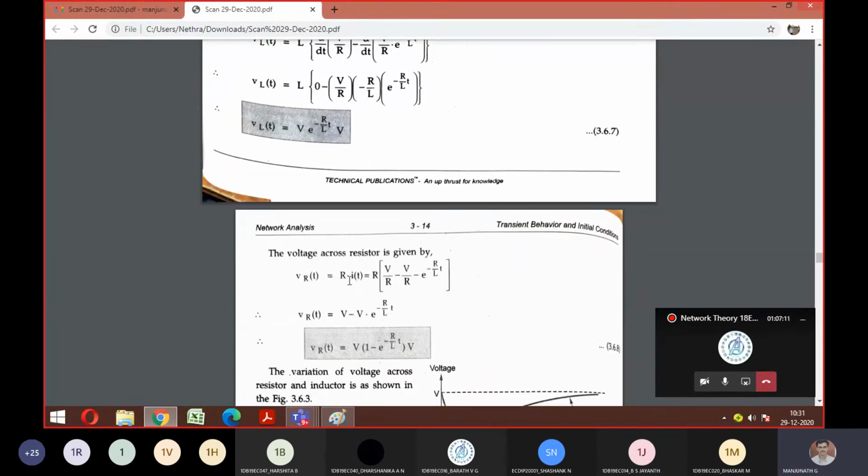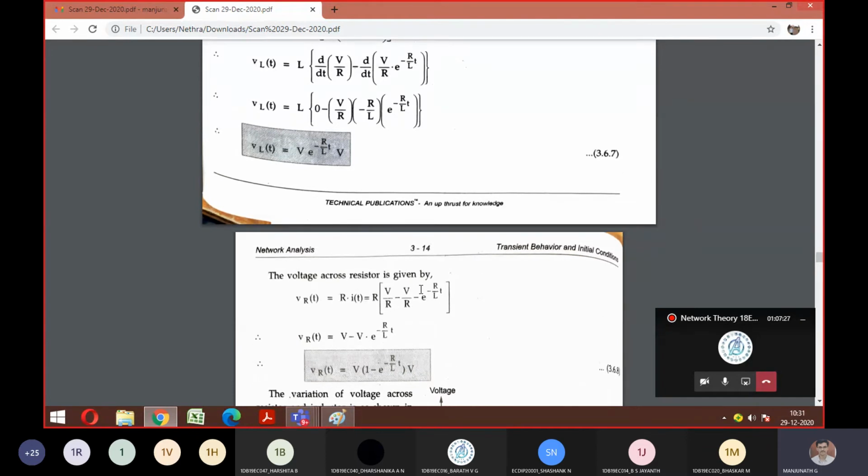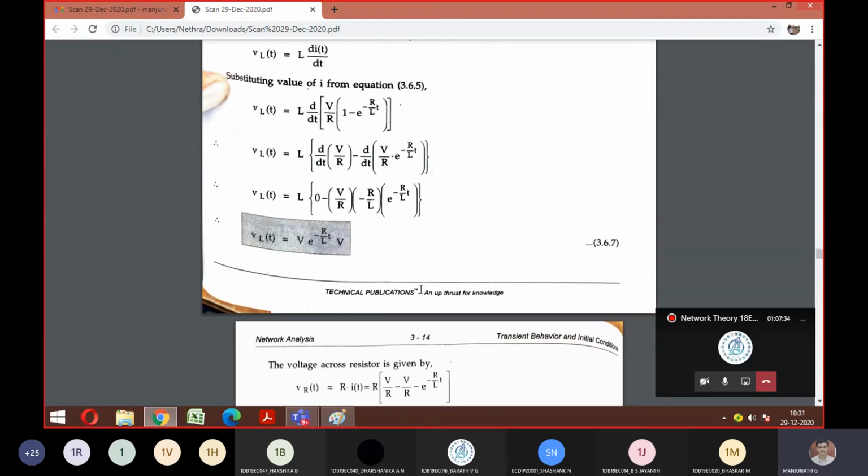In the same way you can repeat for your resistor also. So the general formula is R into I of t. R is as it is, and I of t you can substitute here and get this without applying any differentiation, because it is a simple problem. Remember the base formula. Substitute the current you got to get the individual voltages across R and L. Any doubts? Anyone till this derivation? Am I clear to everyone with this derivation of driven?